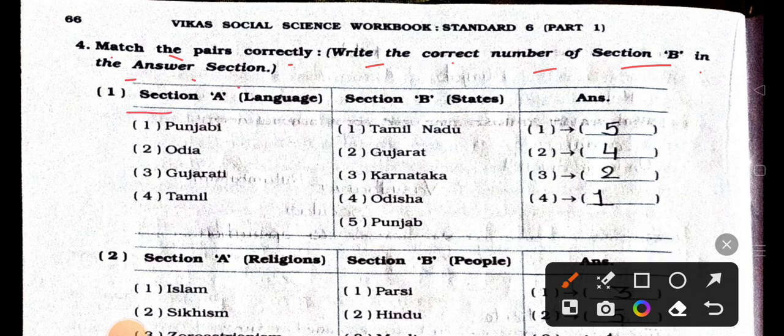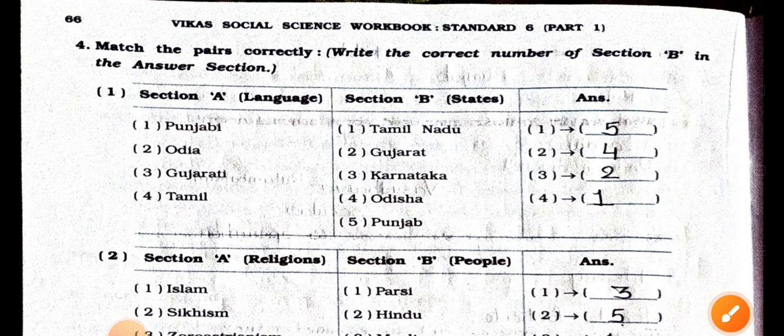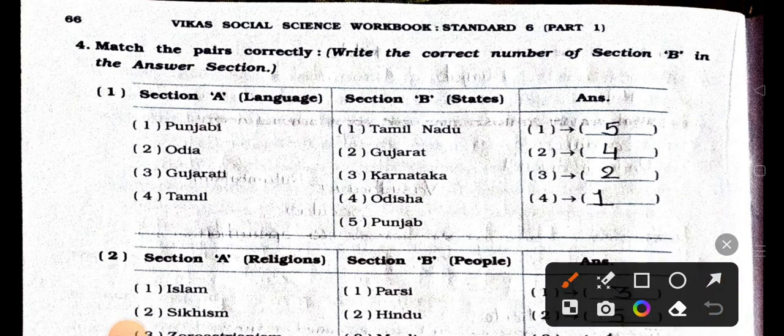Number 1. First of all, we will see section A. In that language is given. Number 1 Punjabi, number 2 Odia, number 3 Gujarati, and number 4 Tamil. Section B, it's the states. Number 1 Tamil Nadu, number 2 Gujarat, number 3 Karnataka, number 4 Odisha and number 5 Punjab. Now see the first one, Punjabi, match with the fifth one, Punjab. Then Odia, match with the number 4 Odisha. Number 3 Gujarati, match with the Gujarat. Number 4 Tamil, Tamil match with the Tamil Nadu.